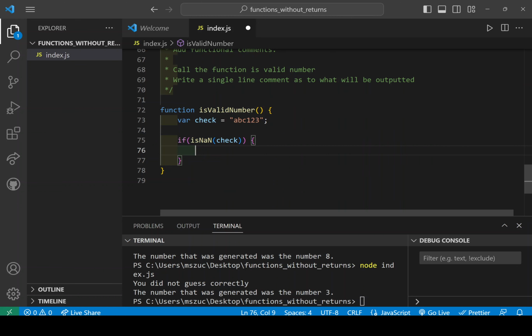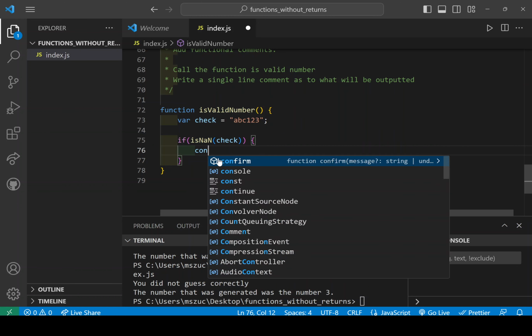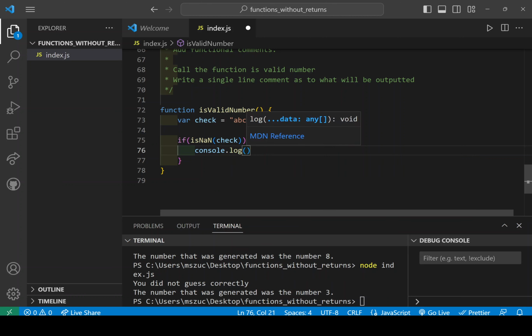So if it is not a number, then we will console.log, I'll use backticks here, check is not a number.